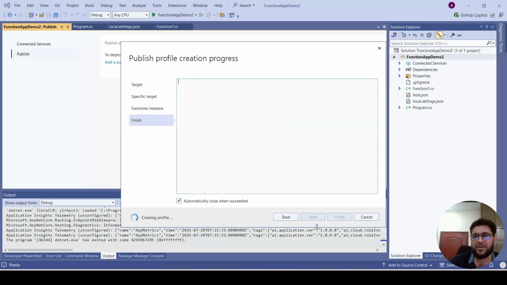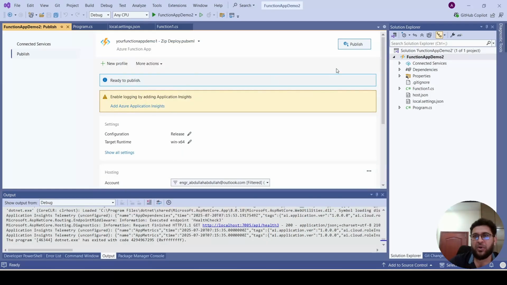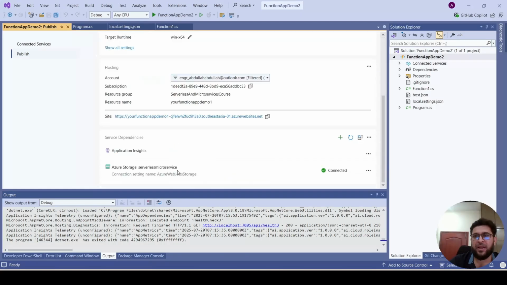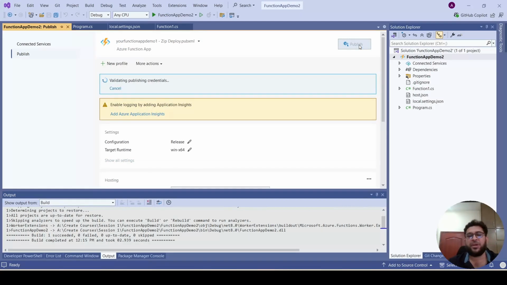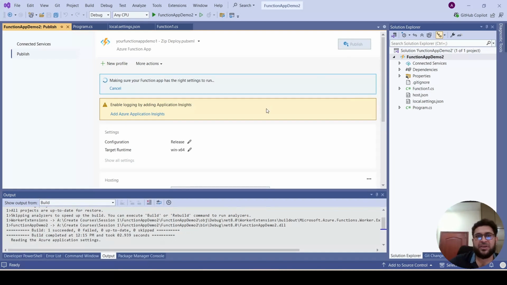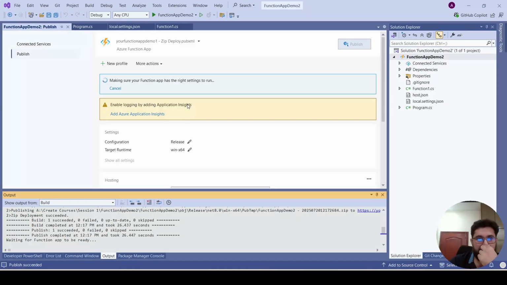You will select this, and once you select, it will create the publishing profile. Yeah, the publishing profile is created. Now once I publish, it will publish the application to the Azure app. The publishing succeeded, and we can now access this in Azure. So it's deployed to Azure.